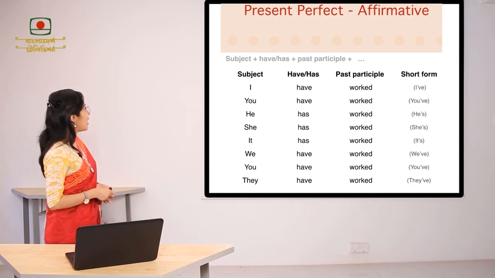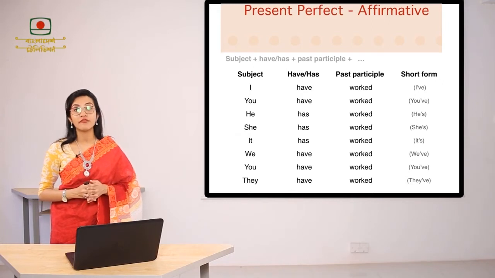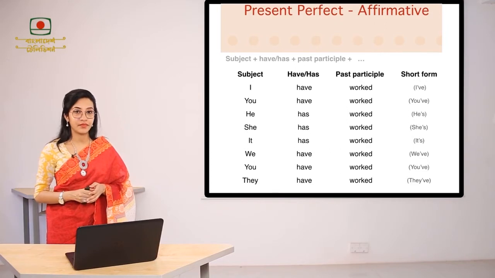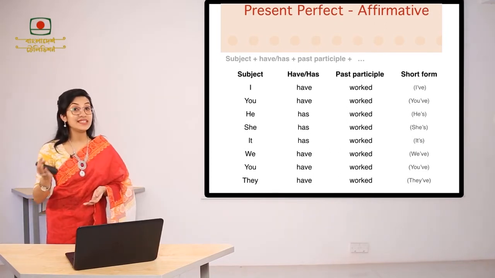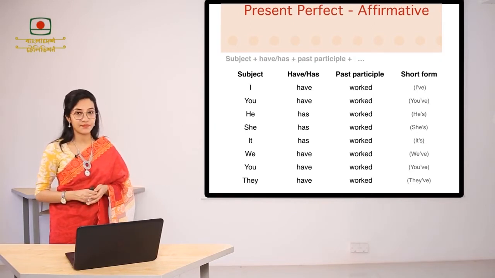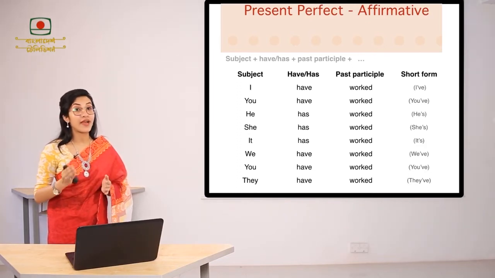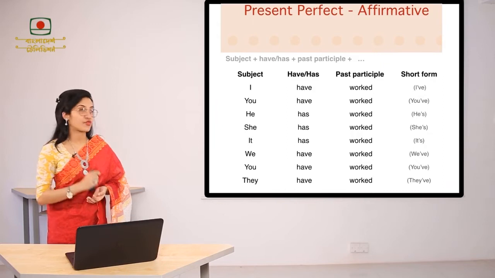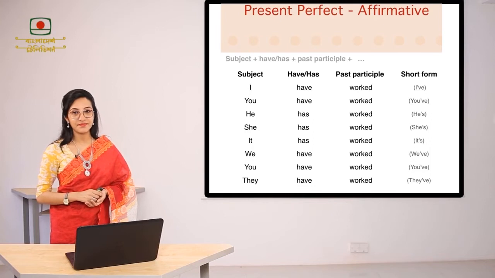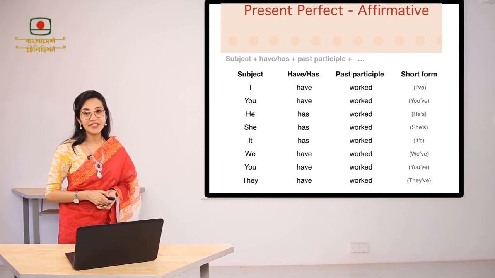As in, I have worked. As you can see, the main form of the verb work is W-O-R-K. But here we have added ed at the end because this is the past participle form of the verb, worked. If you want to use the contraction form or the short form of have, then we can use an apostrophe, as in I've. I hope you have understood this structure. Now let's move on to the structure of the negative sentence.